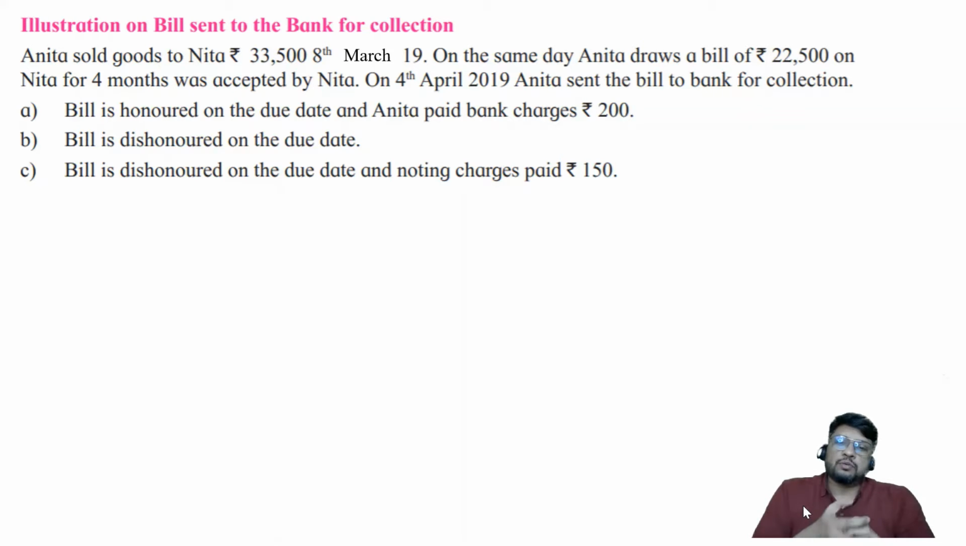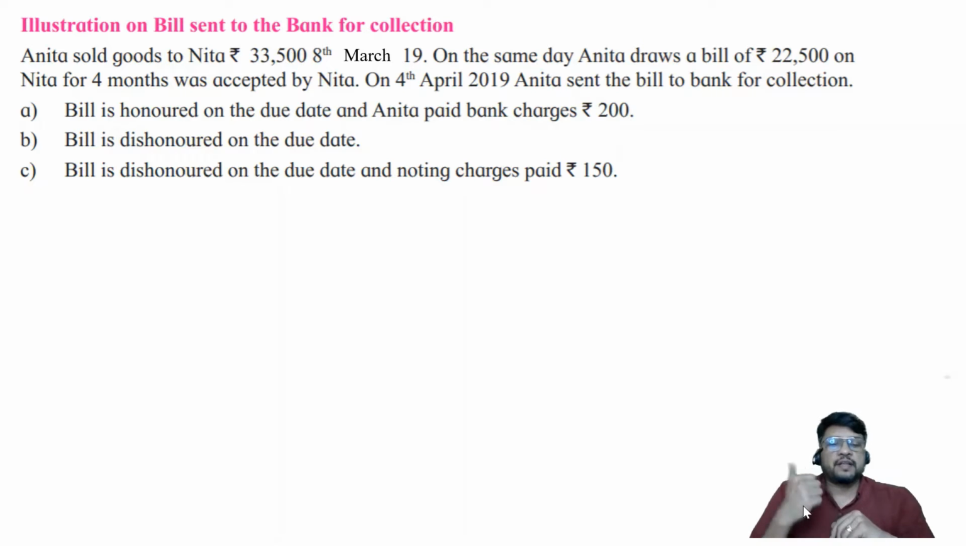On 4th April 2019, Anita sent the bill to bank for collection. Bill is honored on the due date and Anita paid bank charges of rupees 200. Or bill is dishonored on the due date and noting charges paid rupees 150. So here you can see that Anita has sold the goods.